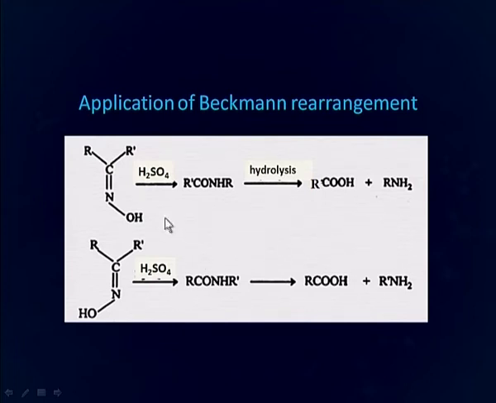Here you can see that different ketoximes, syn and anti, of the same ketone undergo Beckmann rearrangement and form different products, and they can be identified by their hydrolysis. This product upon hydrolysis gives a different acid as compared to the other product. So, with the help of Beckmann rearrangement, we can identify the nature of the carbonyl group from which we have undergone this rearrangement.